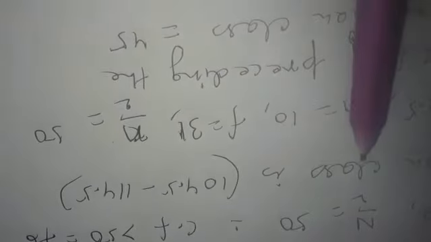In this formula we see that the median class is 104.5 to 114.5. Due to that, L is equal to 104.5. H, which is the difference of the upper and lower limit, is equal to 10.